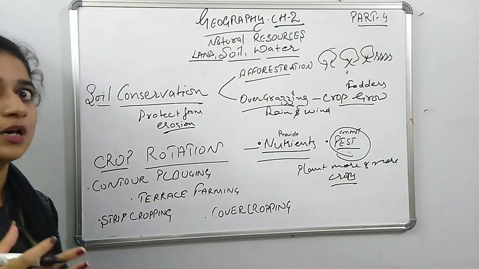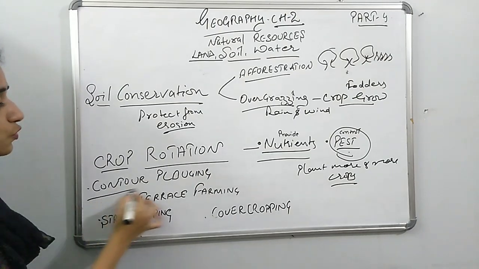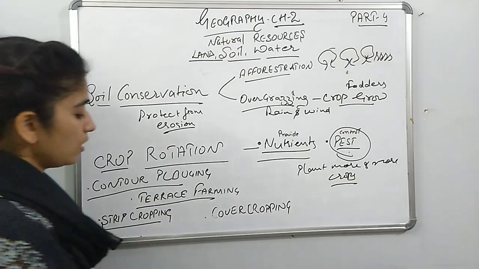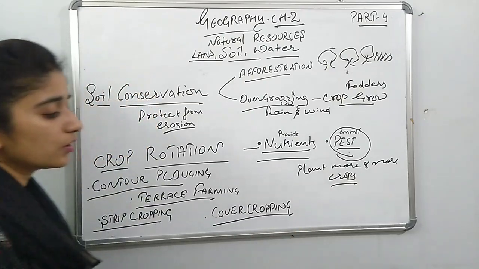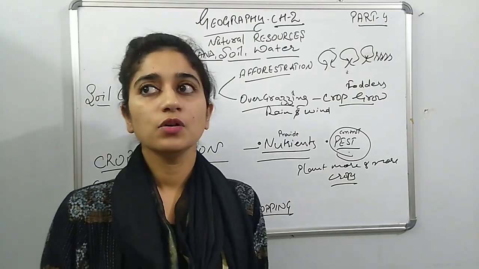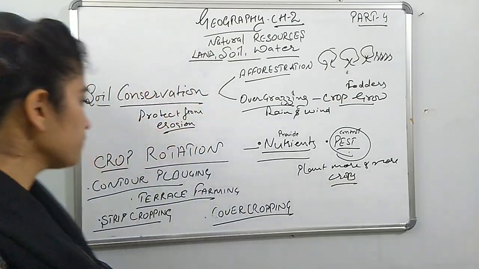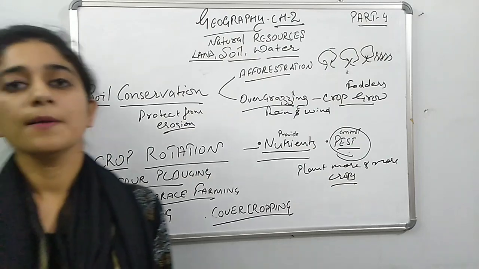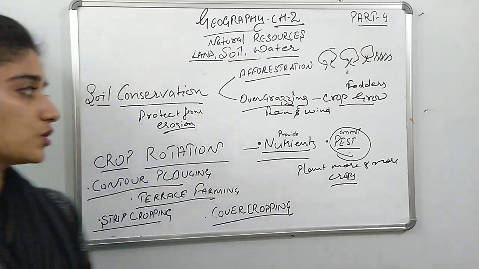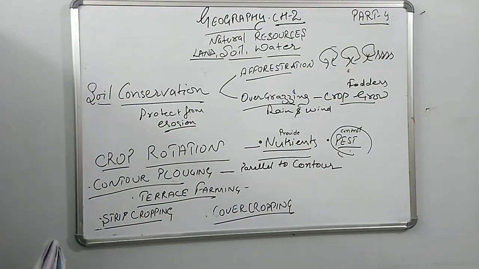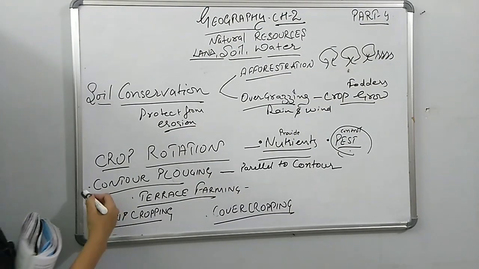There are different methods, that is contour ploughing, terrace farming, strip cropping and cover cropping. These are some of the methods through which we can make changes in crop rotation, according to the places where we do such activities. Now we talk about contour ploughing.